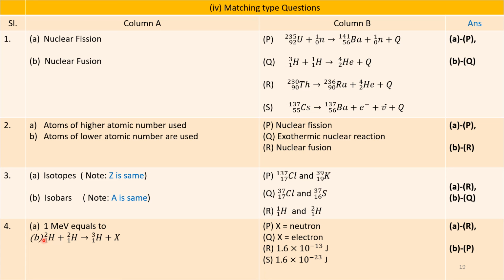Then 4B is H 2 1 plus H 2 1 gives H 3 1 plus X. We have to match X. So option B is P, that is neutrons. Neutrons are generated. B matches with P.